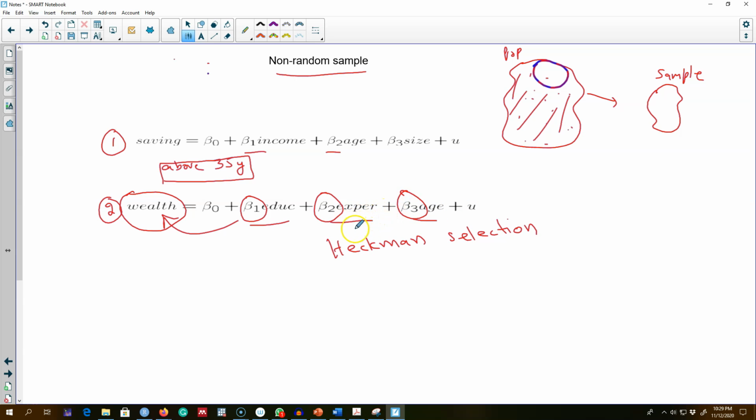Okay, in the next video, I will talk about outliers and how to deal with outliers by using a method called the least absolute deviations estimator.